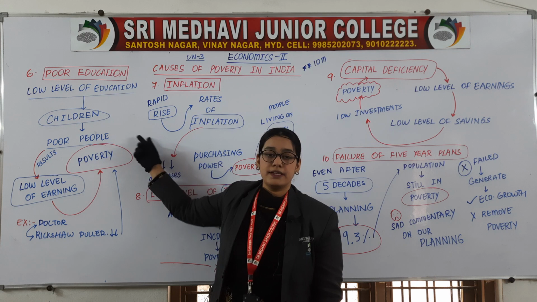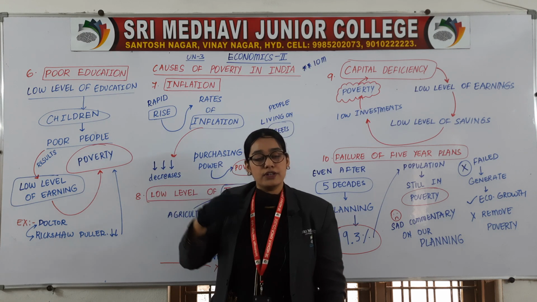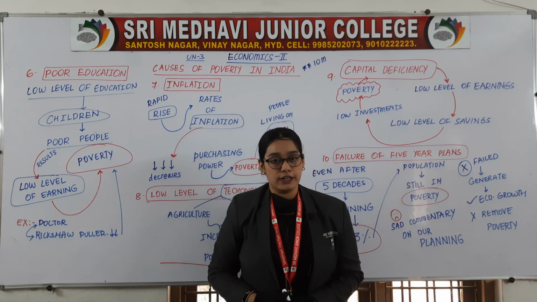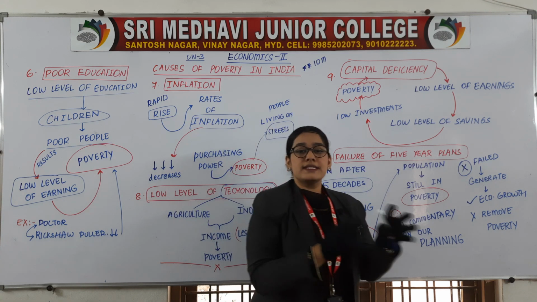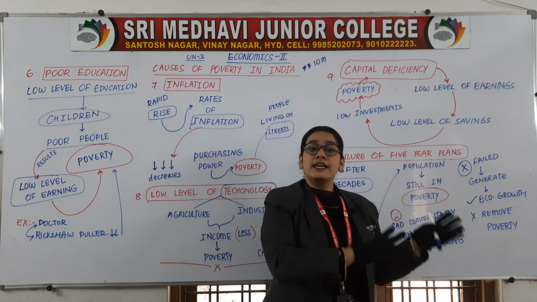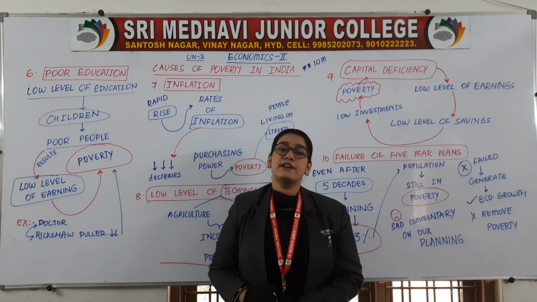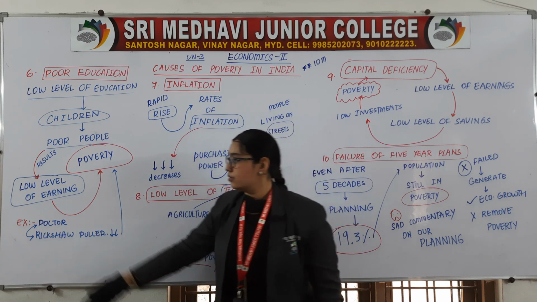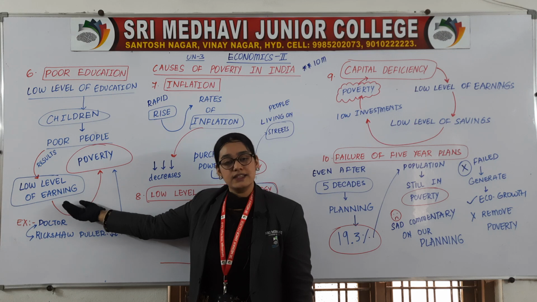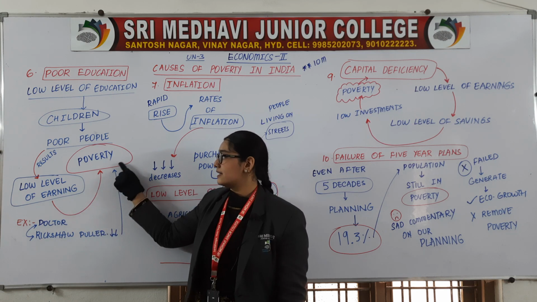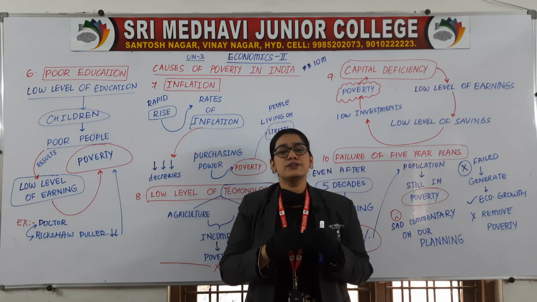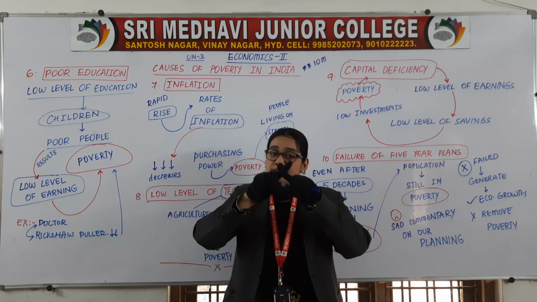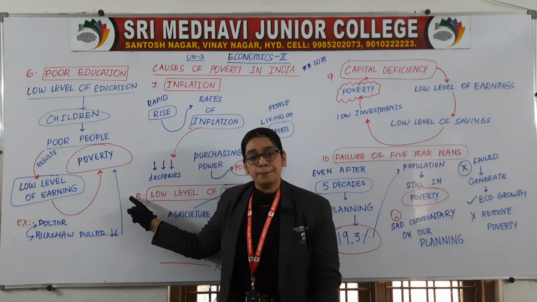So especially because of low level of education, whose children will be affected? Children of the poor people will be affected, because from childhood itself they are forced to go for work. So they have missed their schooling, they have missed their education. Because they are not qualified, they won't get a job with higher income. So their earnings will be very low, which will result in poverty. Less income means you are not able to satisfy minimum needs. When you are not able to satisfy minimum needs, that is called poverty.